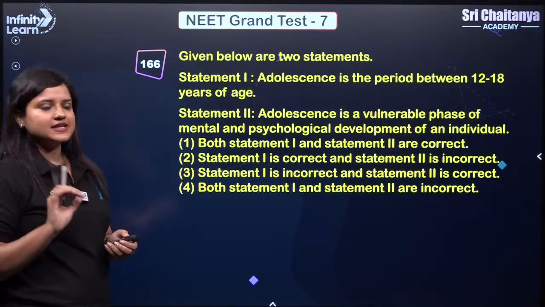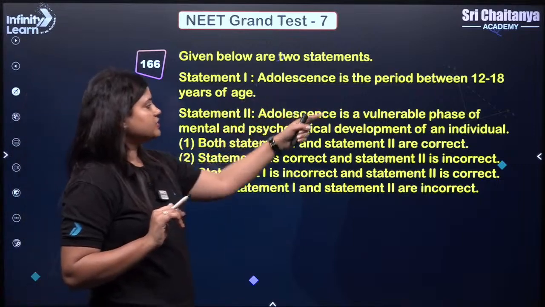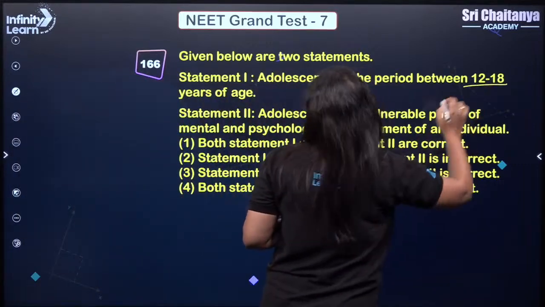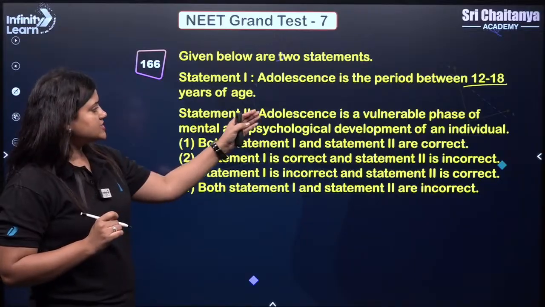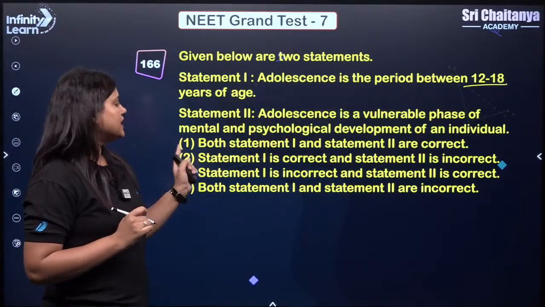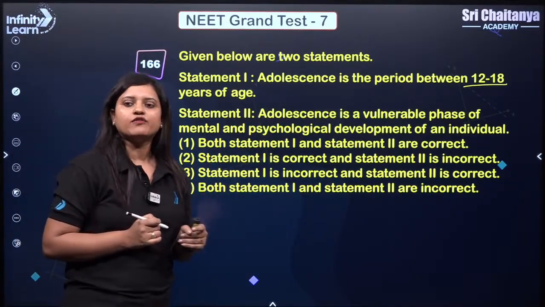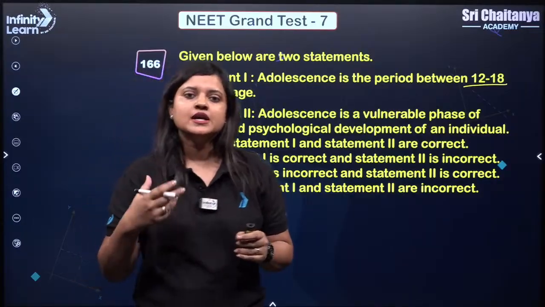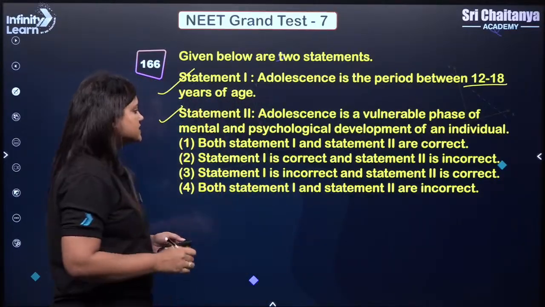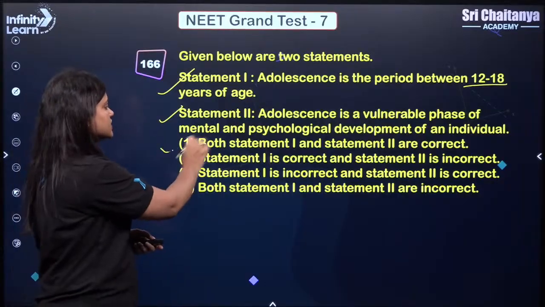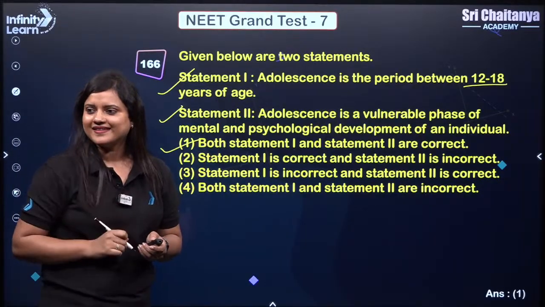Next. Statement 1 says, adolescence is the period between 12 to 18 years of age. That's correct. Adolescence is a vulnerable phase of mental and psychological development of an individual. Absolutely, lines from the Human Health and Disease chapter. Both the statements are correct. So answer should be again 1.